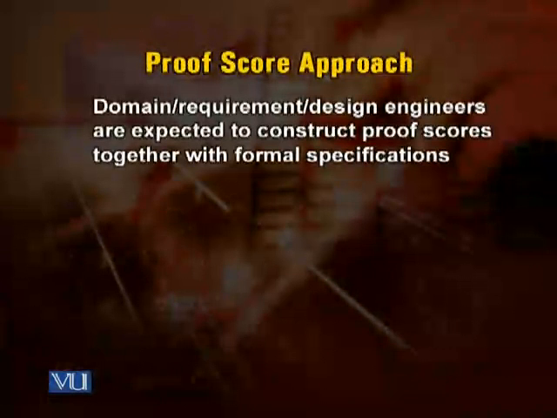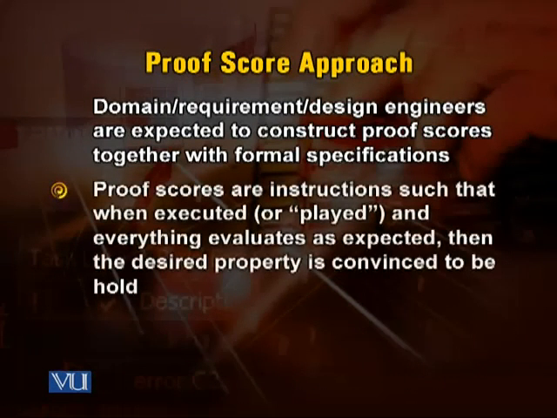So let us see what this proof score is. In the proof score approach, domain, requirement, and design engineers are expected to construct proof scores together with formal specifications. Proof scores are instructions such that when executed or played and everything evaluates as expected, then the desired property is convinced to be held.